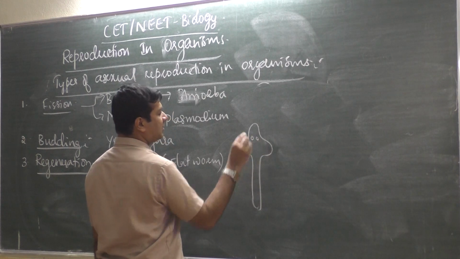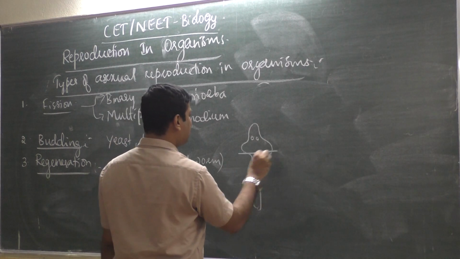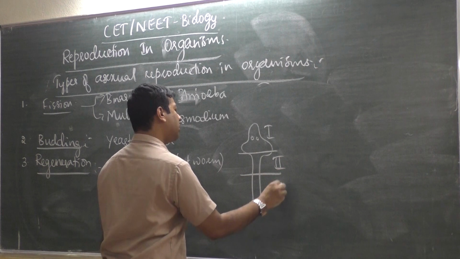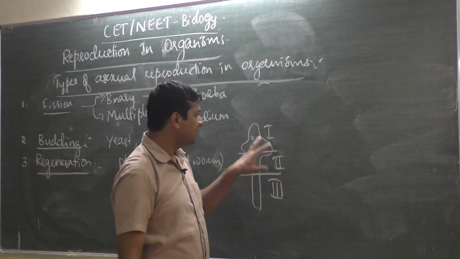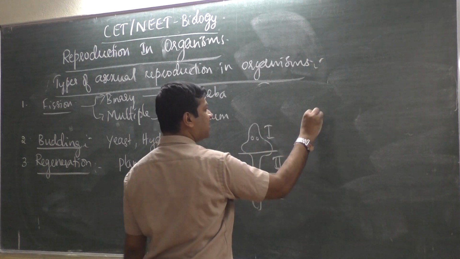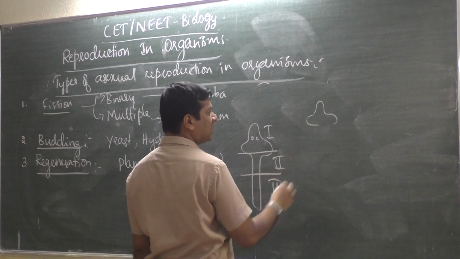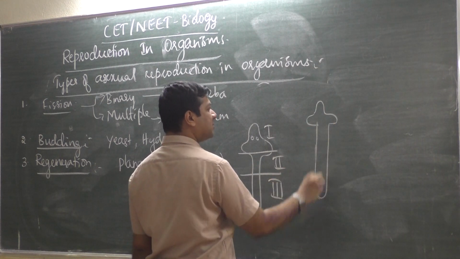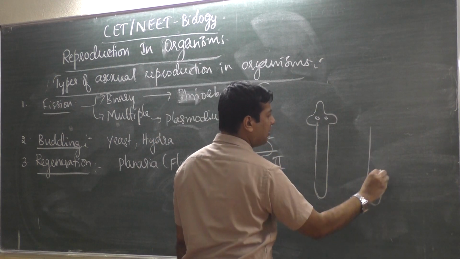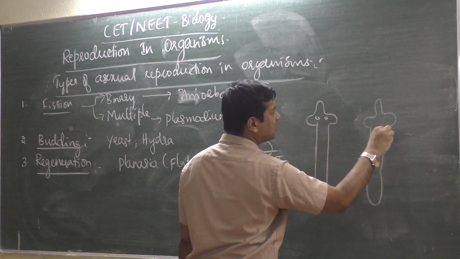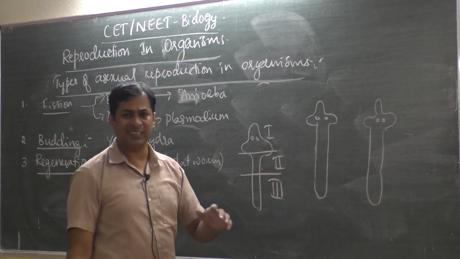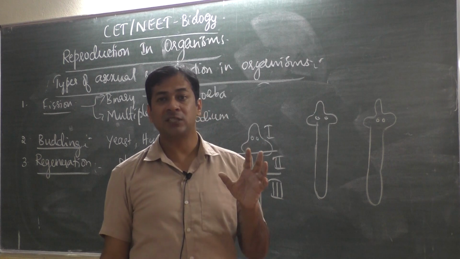The organism will be like this. Okay, if you cut this animal into 3 parts, suppose this is the first part, this is the second part, this is the third part, then each part becomes an entire organism. This first top part is like this now. It will form the remaining parts and become one entire organism. And this part will form the remaining parts and become a new organism. Like that, 3 parts become 3 different organisms. The name only says regeneration means lost parts.